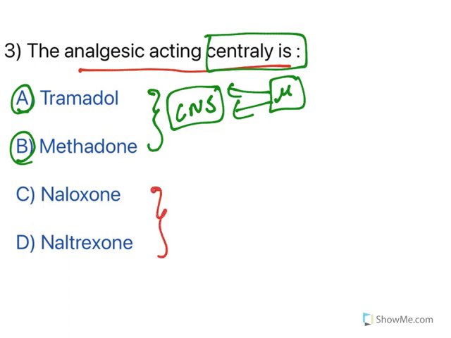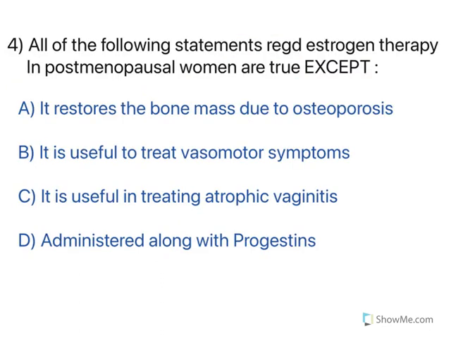Naloxone and naltrexone are antagonists. If opioid poisoning is there, naloxone is used. So both naloxone and naltrexone have antagonist activity. They are not analgesic in action. Moving to the next one.